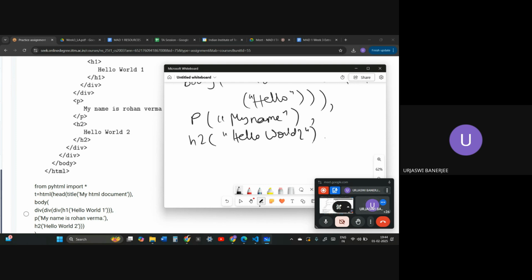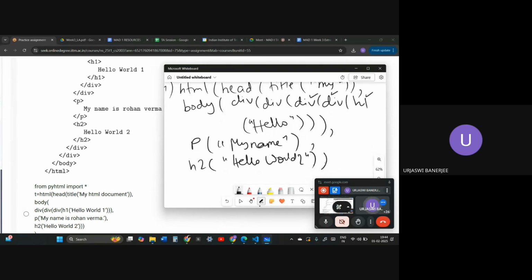Another div closed. For this div I will just create a symbol, maybe a star. This is the div closed here. Now both of the divs have been closed over here, comma, body closed, HTML closed.